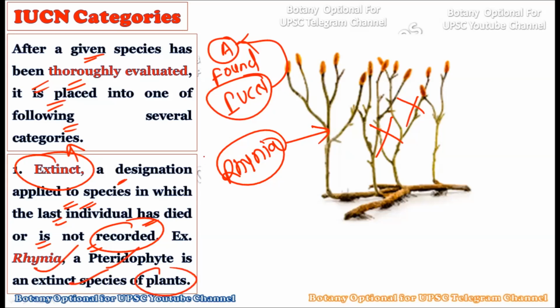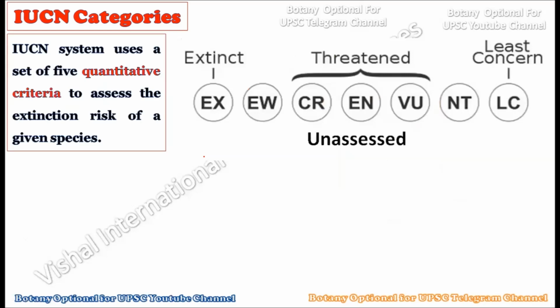You can mention this example in the mains examination to justify your answer, that there is one IUCN category called the extinct category, and extinct literally means the species is not present on the Mother Earth anymore, for example the Rhynia species. Now consider that the IUCN system uses a set of 5 quantitative criteria. Whenever we talk about the different categories of the IUCN, these categories were placed according to some quantitative criteria. Actually there are 5 basic criteria to assess the extinction risk of a given species. For example, in the earlier slide, we said that Rhynia is an extinct species.